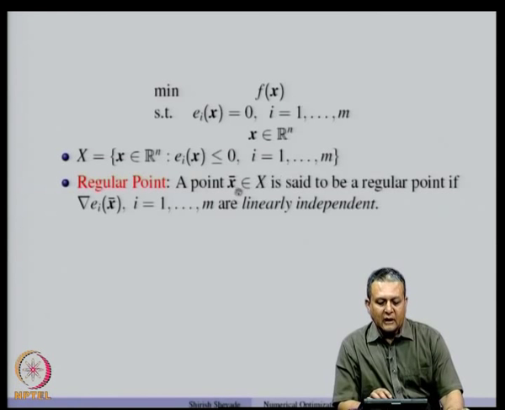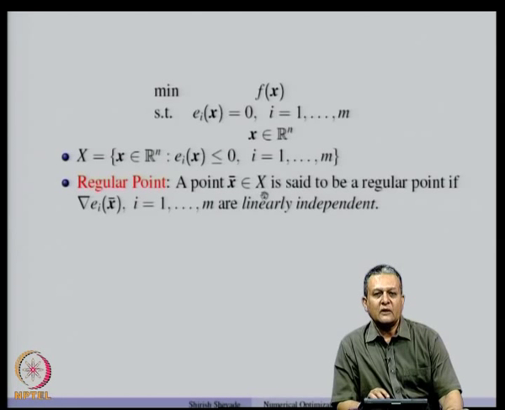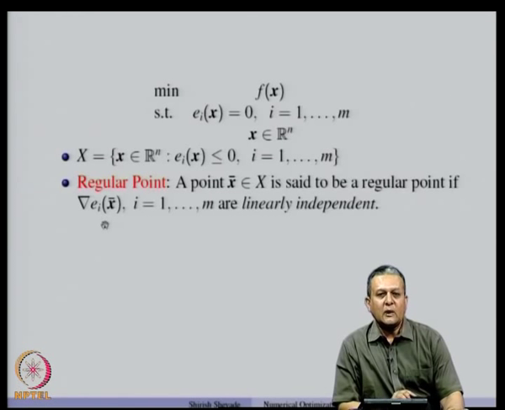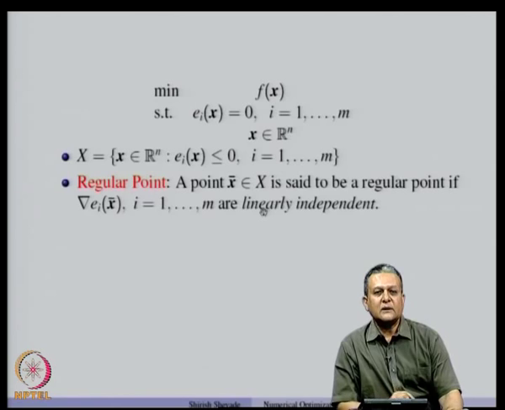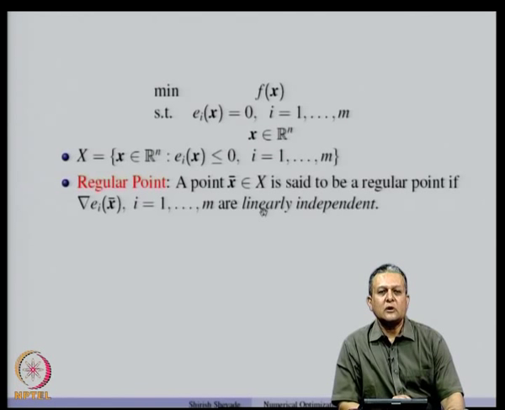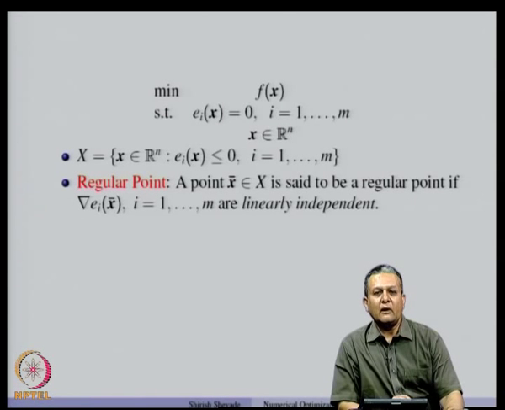A point x bar in the feasible set is said to be a regular point if the gradients of E_i at x bar are linearly independent. This definition is similar to what we saw for inequality constraints.